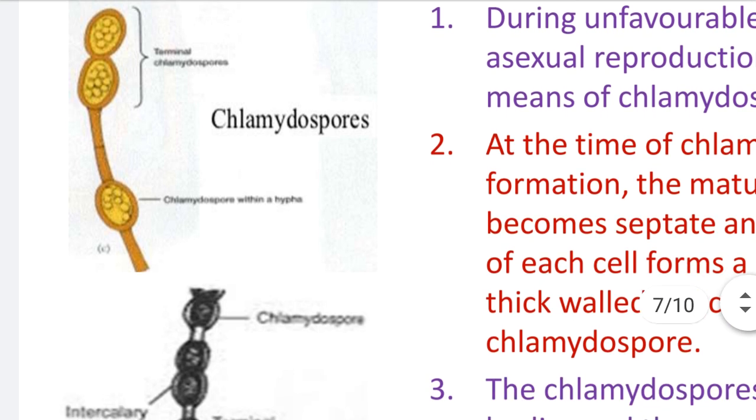According to the position of chlamydospores on the mycelium, they are considered terminal chlamydospores, apical chlamydospores or intercalary chlamydospores. Apical means they are produced on the upper side. Terminal means they are produced at the end of the mycelium. And intercalary means they are present at the center of the mycelium.